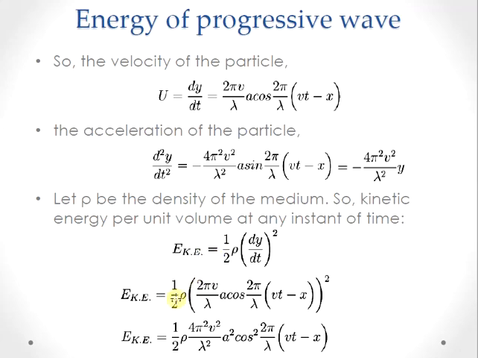So this is equal to half ρ into (dy/dt)², and substituting for dy/dt, you will get the expression for kinetic energy per unit volume as half ρ (4π²v²/λ²) A² cos² (2π/λ)(vt - x). So this is the expression for kinetic energy.